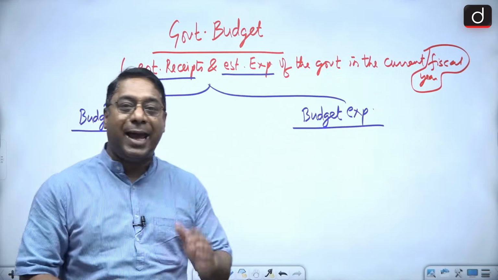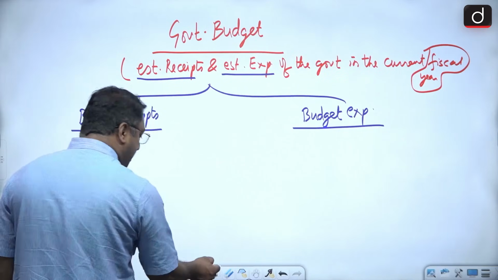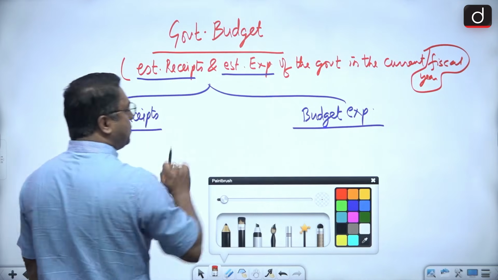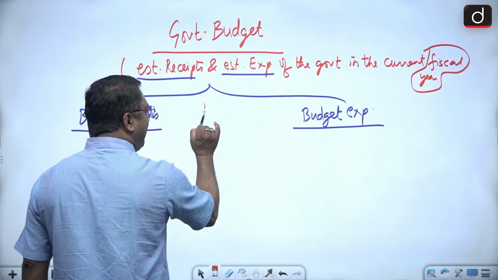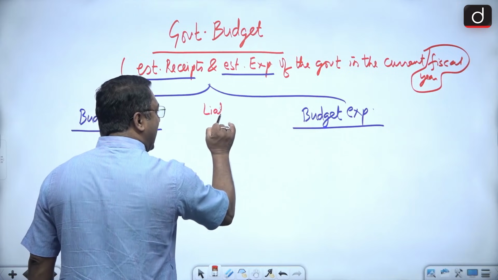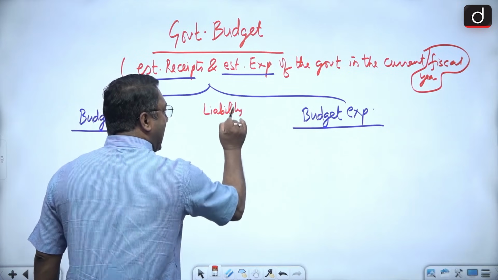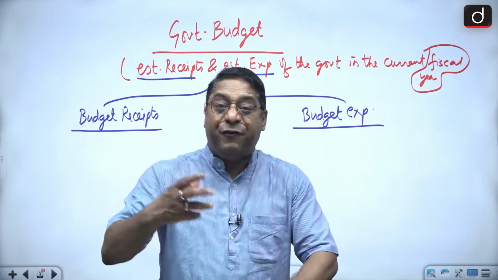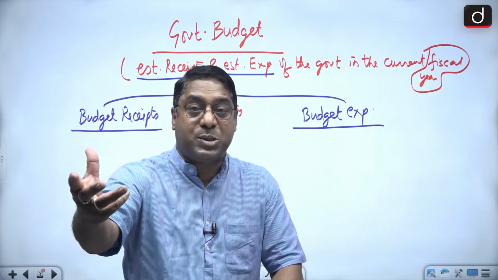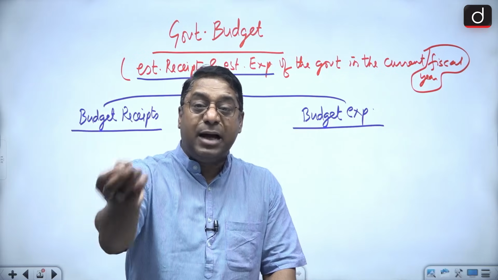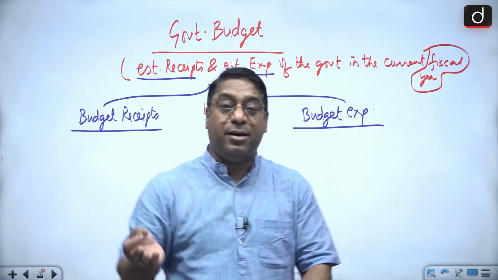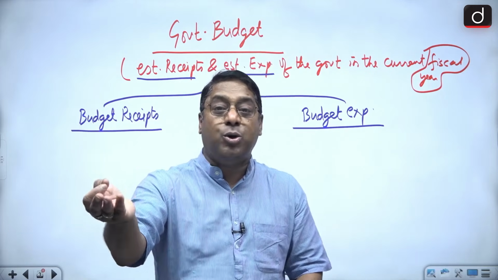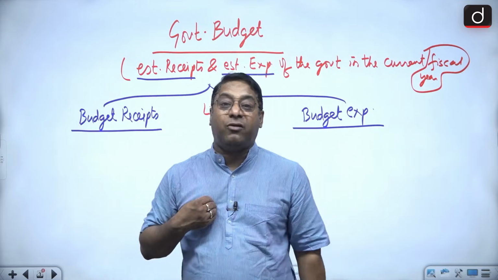Now, whenever I say receipts, remember it, I am using a trick here. Whenever I say receipts and expenditure, there are 2 things which have to be looked into. One is the liability. Liability in the sense, the burden. In very simple terms, if I am paying 1,000 rupees to a person, then the other person has a liability that he has to return the principal amount along with the interest.